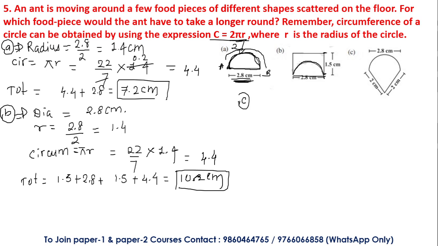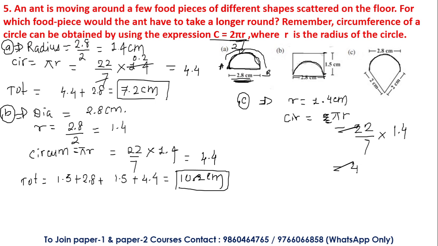In case of shape number C, the diameter of the circle is again 2.8. Let us consider this to be a circle where its diameter is given 2.8 centimeter. So the radius will be equal to 2.8 divided by 2, that is equal to 1.4 centimeter. And for the circumference of the semicircle, the circumference of a circle is 2 pi r. For a semicircle it will be divided by 2, so that is equal to pi r. Once again 22 by 7 into the value of r, 1.4, this will give me 4.4.